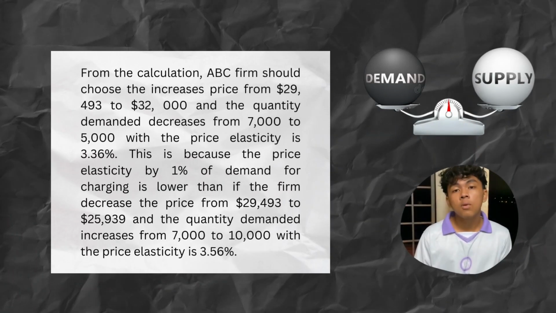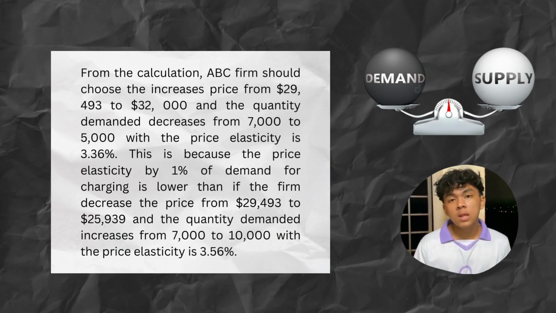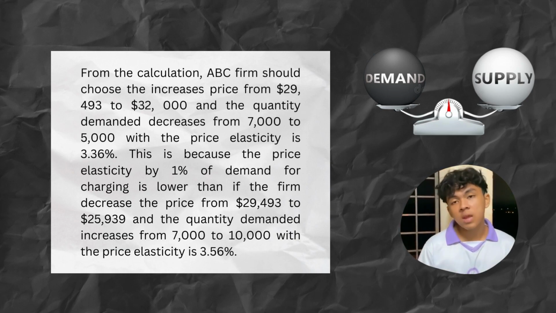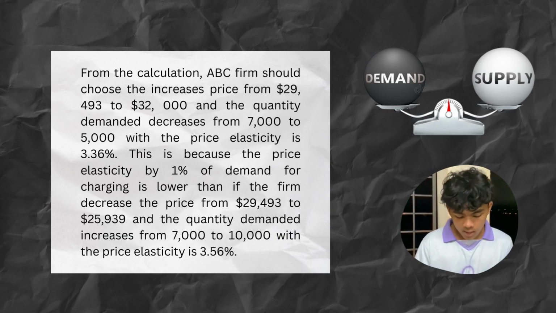So from the calculation, ABC firm should choose the increased price from $29,493 to $32,000, and the quantity demanded decreases from 7,000 to 5,000, with the price elasticity being 3.36%.